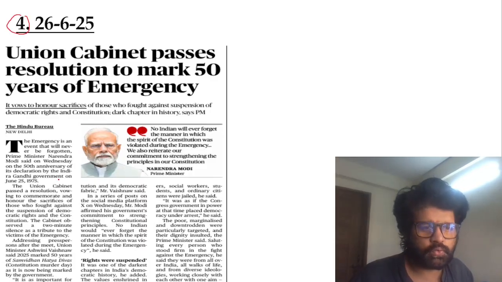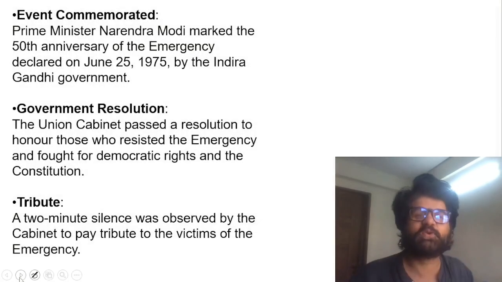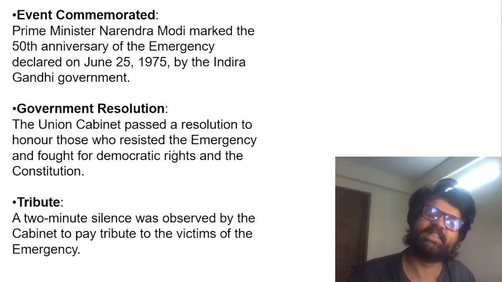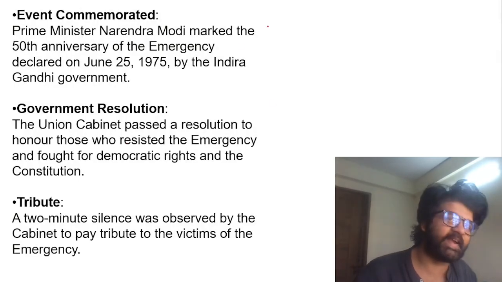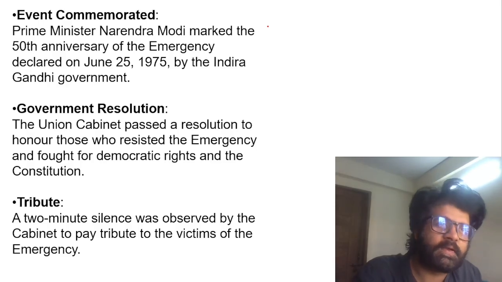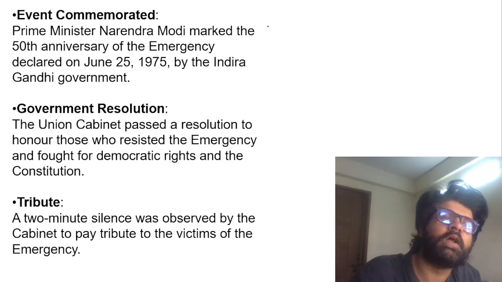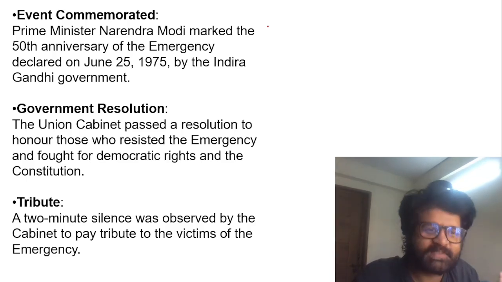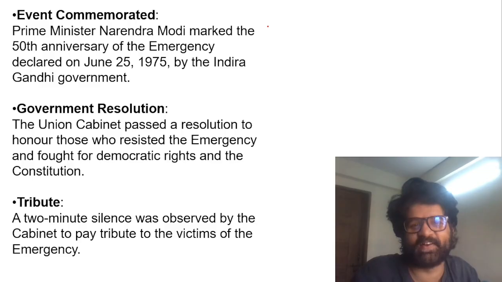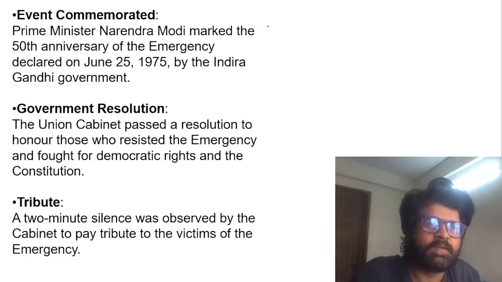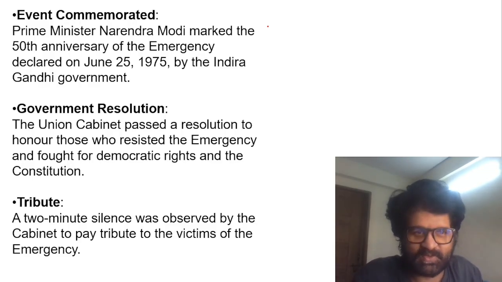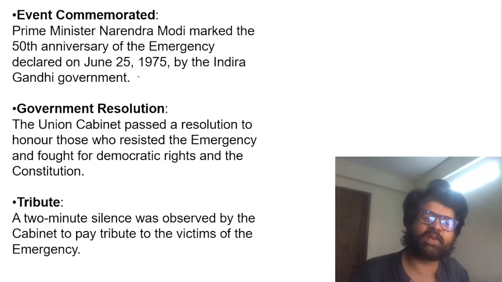So 25th June, and this article was published on 26th June, and they decided that 25th June 1975 will be, or 25th June will be celebrated as Samvidhan Hatya Divas, to commemorate it. I'm not laughing at anybody. I'm the biggest fan of Modi sir, and some Andhbhakt says he's an avatar of Vishnu and all. I believe them all. It's just that the words they frame, Samvidhan Hatya Divas and all, it feels somewhat like killed Samvidhan, killed Constitution Day, 50th anniversary.